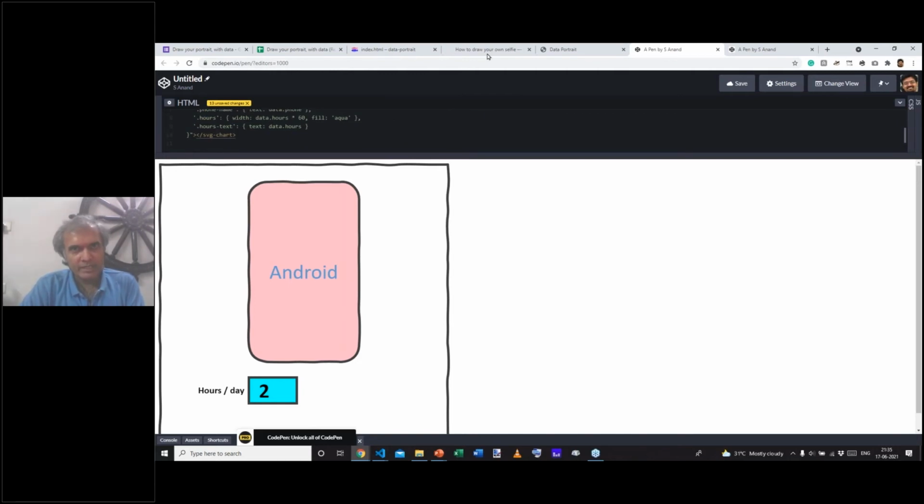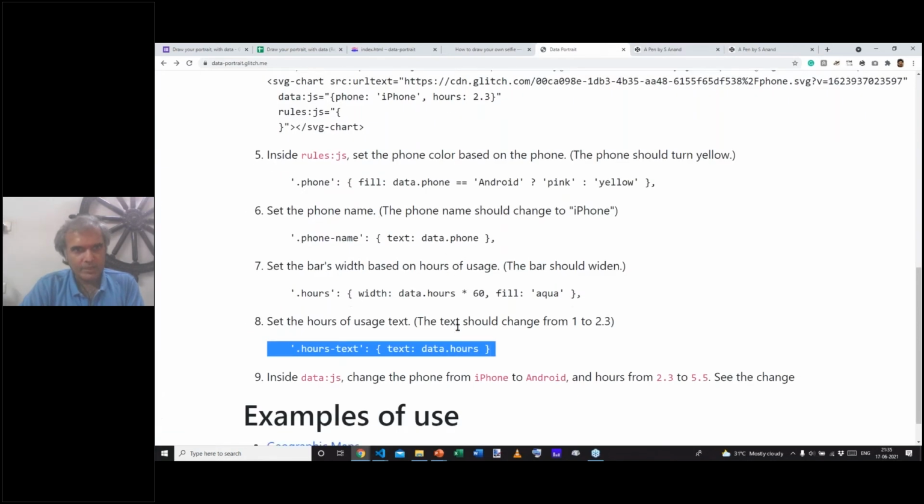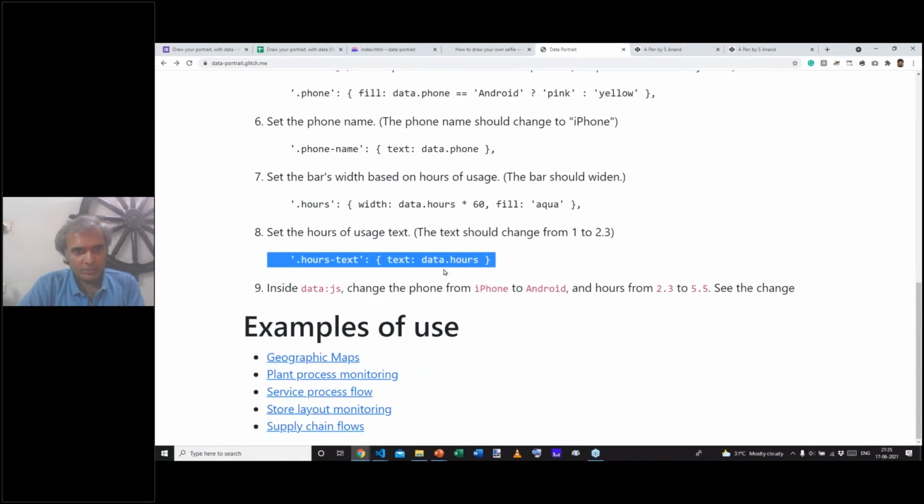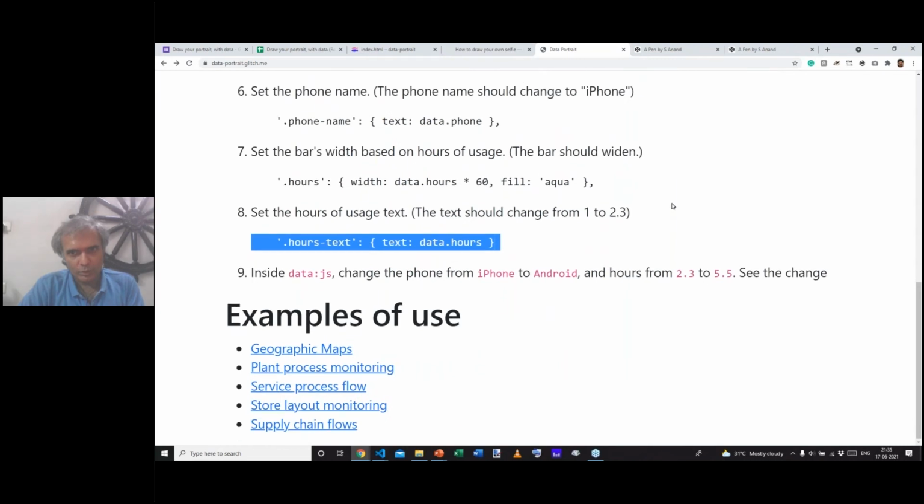But before that, I just wanted to check if you could all try changing the phone to Android and the number of hours from 2.3 to 5.5 or any other number. And whether you're able to see both changes. If you're able to see both changes, please type yes in the question section. If any of you have any issues or are facing a bug in this, please let me know.